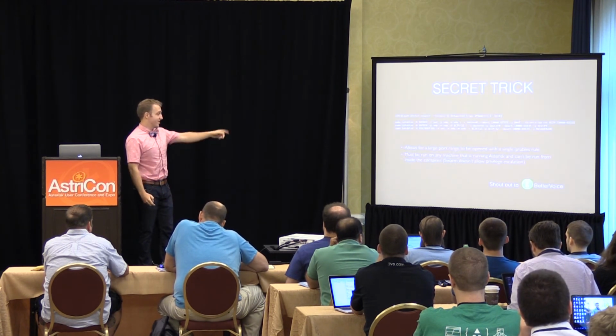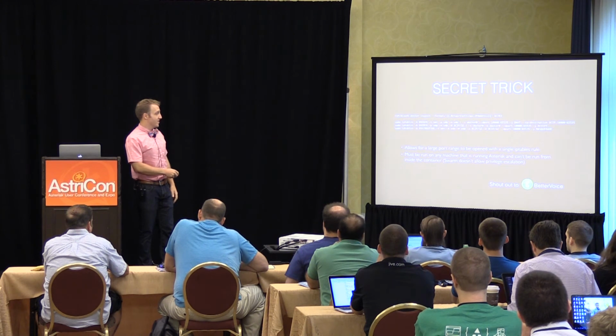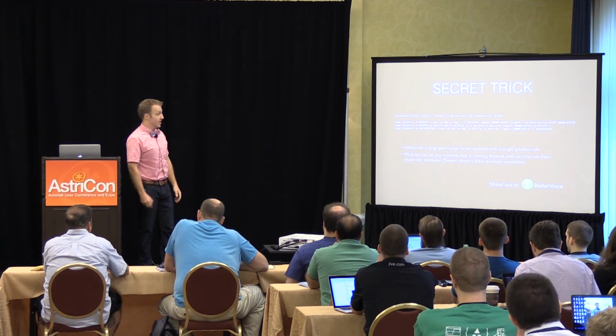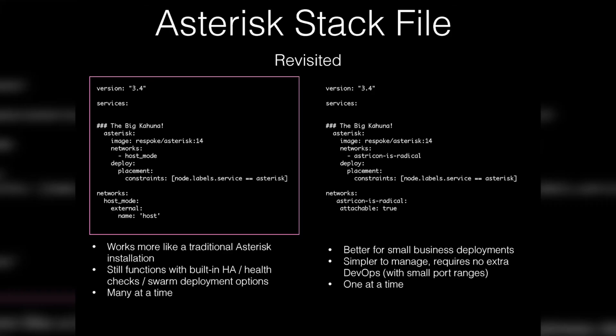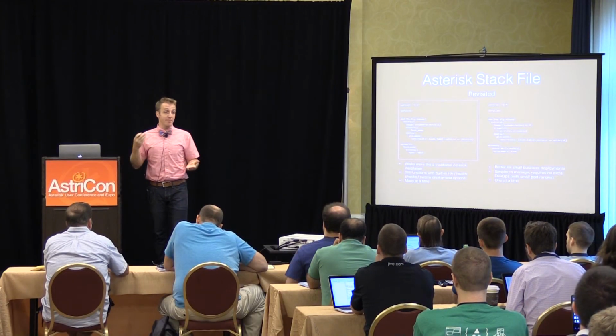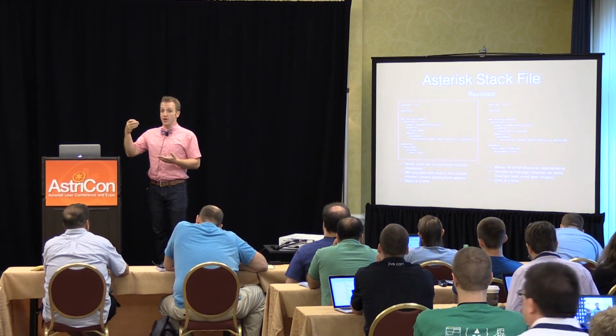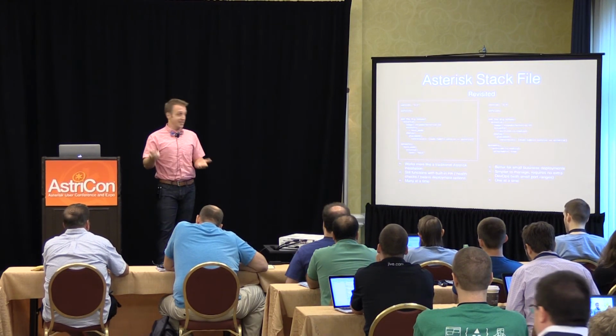But Better Voice came up with this little trick right here, and it's actually from their GitHub repo of how they deploy, which is interesting. So we're going to come back here and use the one where we deploy with host mode, so you get all the port ranges and everything else. It works much more like a traditional Asterisk installation in the sense that you have access to everything. What's nice is that because it's still running inside Swarm, you still get all the available health checks and everything else. The container's still up and running and managed, you just don't have access to the networking elements.